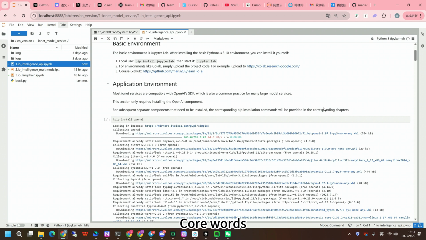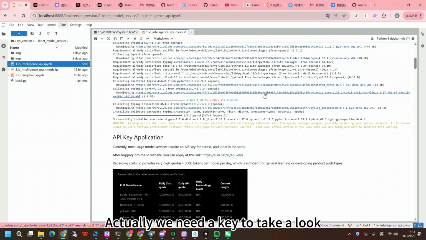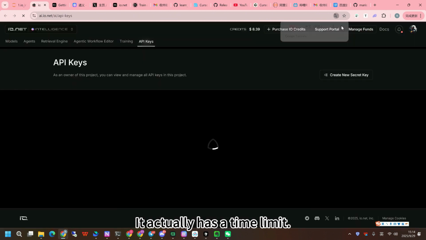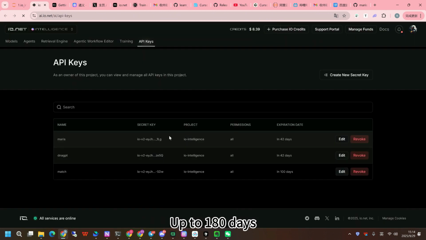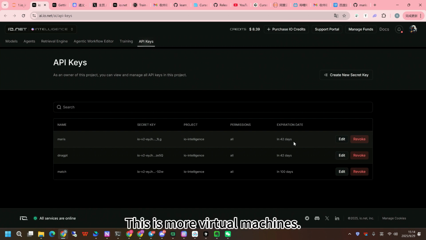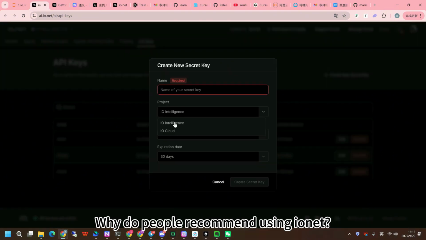Core words. Actually, we need a key. In fact, it is the same as using OpenAI. And then this, if you apply, it actually has a time limit, up to 180 days. Just choose one. It's basically about virtual machines, and of course, more intelligence. So now it's intelligence.